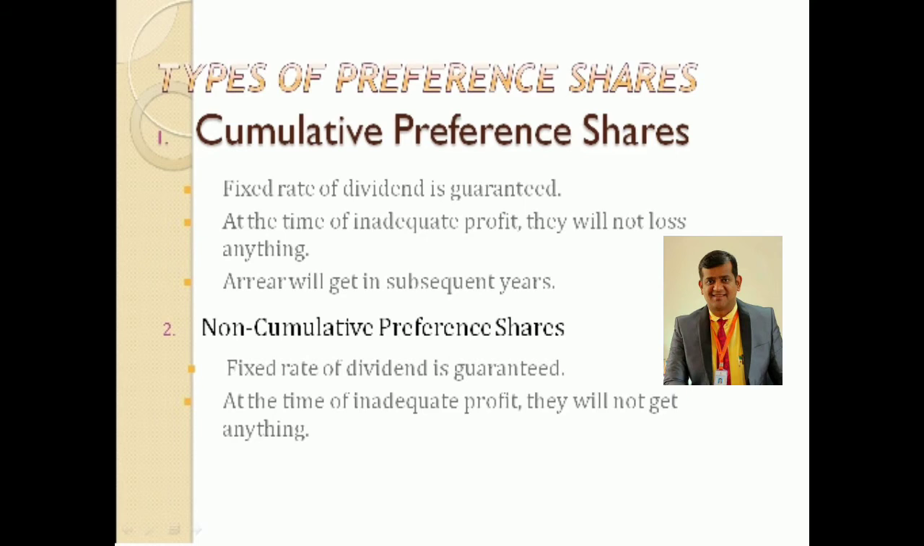So what is this and how can we understand this? Point number one, a fixed rate of dividend is guaranteed. Again the same point. And point number two, at the time of inadequate profit, they will not get anything. So this is the ultimate meaning. If at the time of declaring a profit there is no sufficient profit or fund available in the company, then that profit cannot be carried forward to the subsequent years. That is exactly opposite of cumulative preference shares.